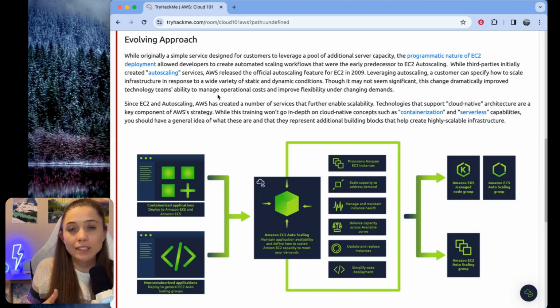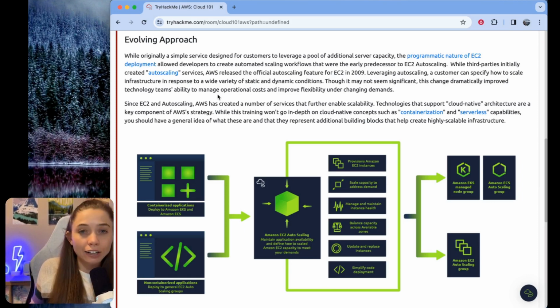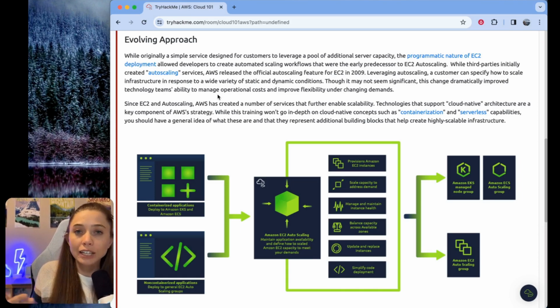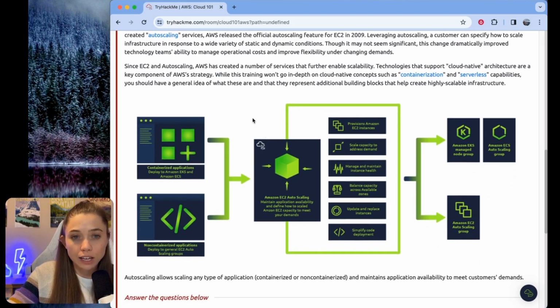And what auto scaling is all about is being able to scale your infrastructure, so your servers, your storage, maybe your database, programmatically in response to different conditions. So the auto part typically means without a human having to go in and add another server, your infrastructure can respond dynamically based on different conditions, different metrics, different triggers. And that's what this section is talking about, a little bit about the history of EC2 and auto scaling.